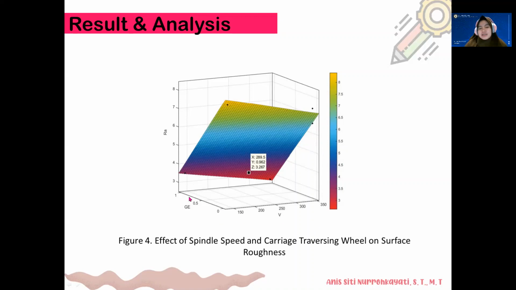So we can see that the carriage traversing wheel in automation is a good value we can use in analyzing surface roughness.